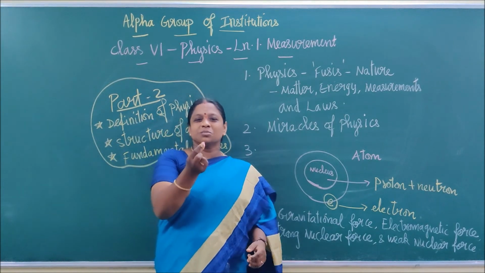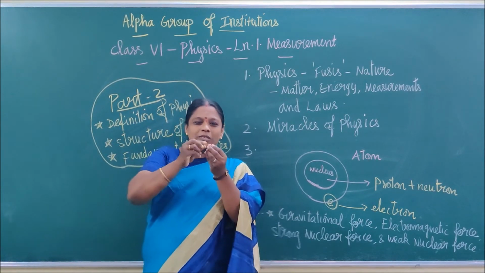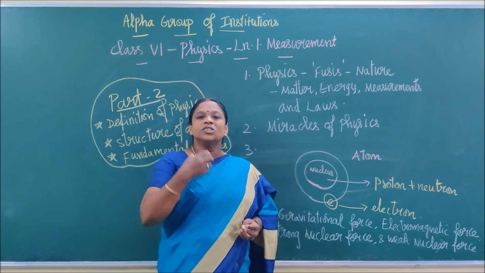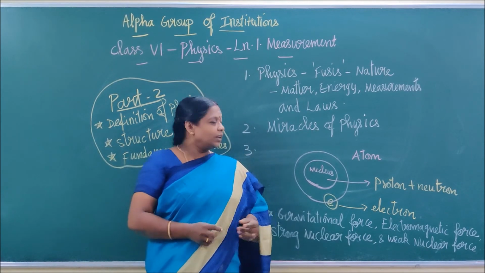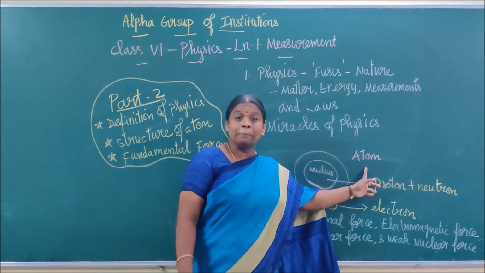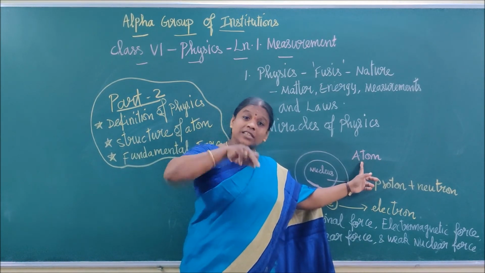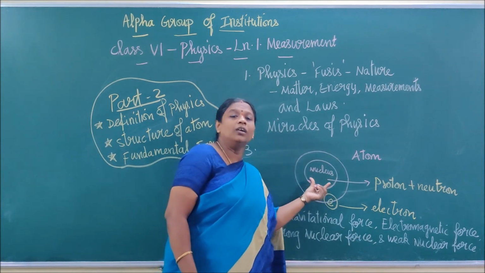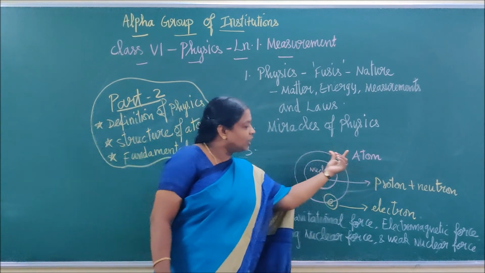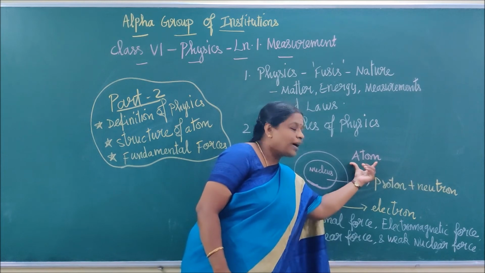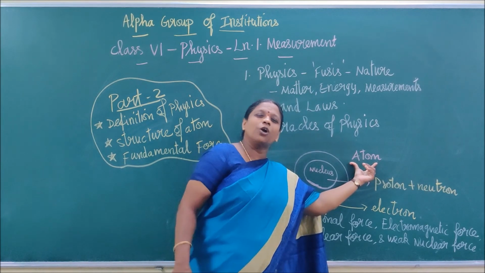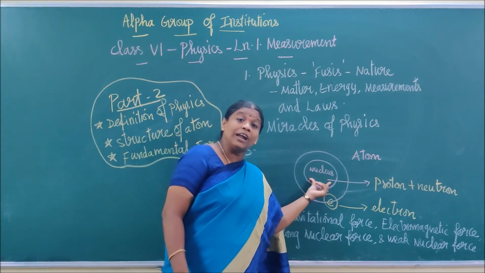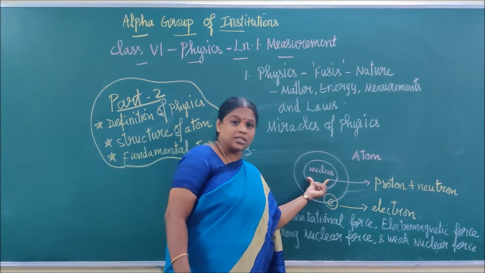When I break this chalk piece into smaller parts, the last part which we cannot see with our eyes is called an atom. Inside it, there is a central part called the nucleus. The basic last part is called the atom, and the central part of the atom is called the nucleus.